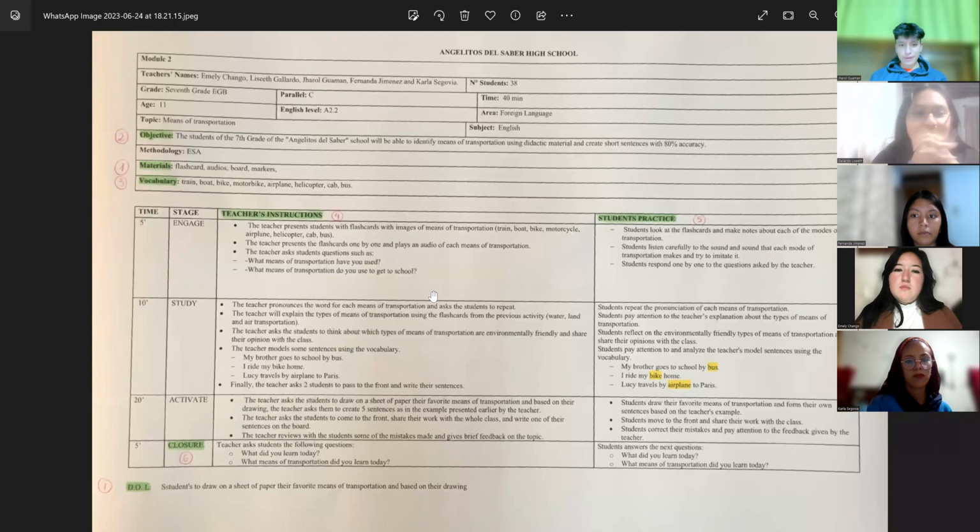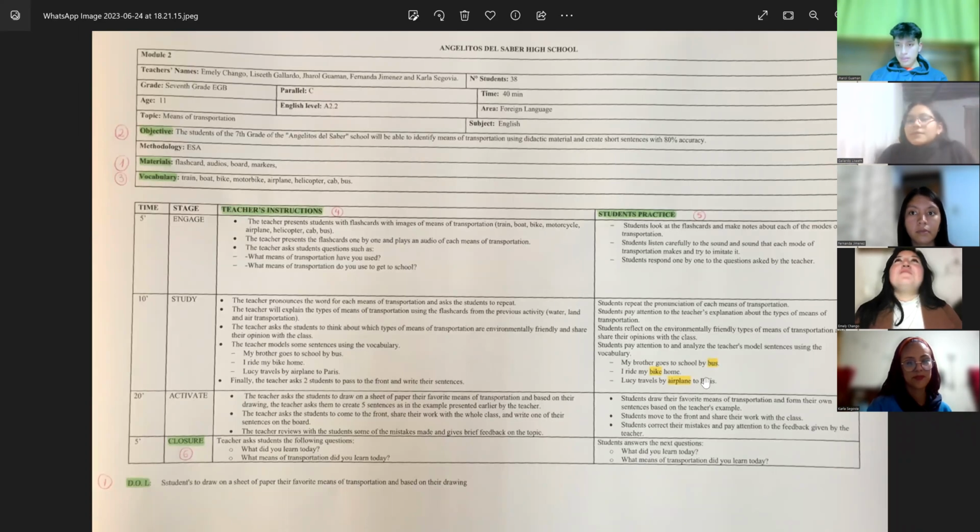ask different questions to the students. What means of transportation have you used? And what means of transportation do you use to get to the school? The students' activities are: students look at the flashcards and make notes about each of the means of transportation. Students listen carefully to the sounds of the means of transportation presented in the flashcards. And the last is the students respond one by one to the question asked by the teacher.